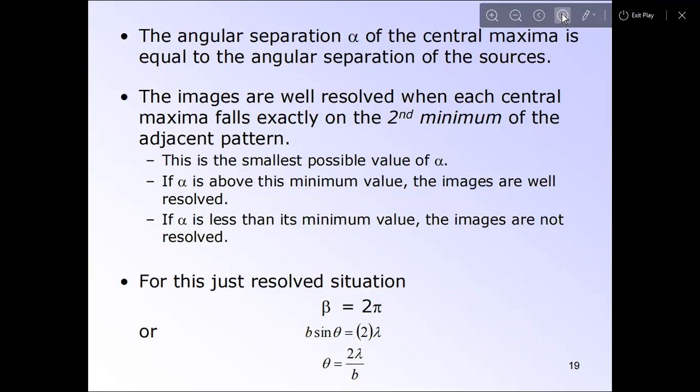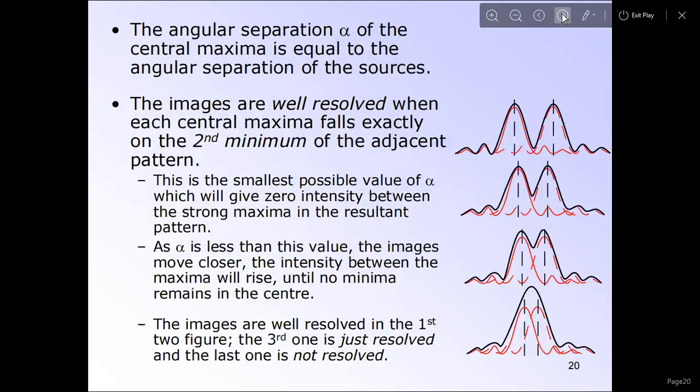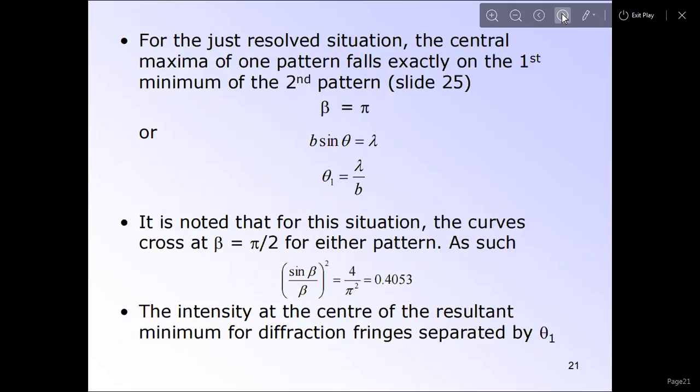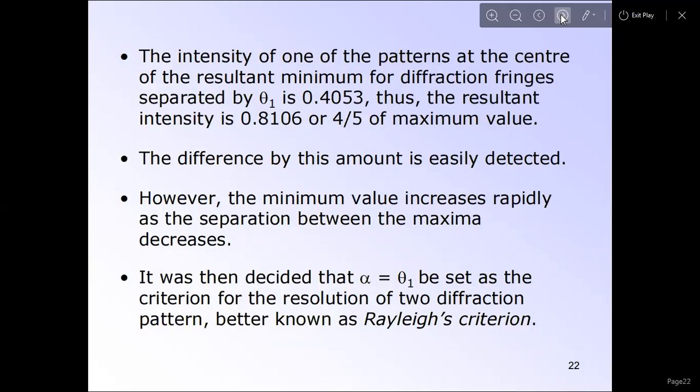For this situation, we get theta equals 2 lambda over b, and the angular separation lambda over b of the central maxima is equal to the angular separation of the sources. So this is the calculation, Rayleigh's criterion.